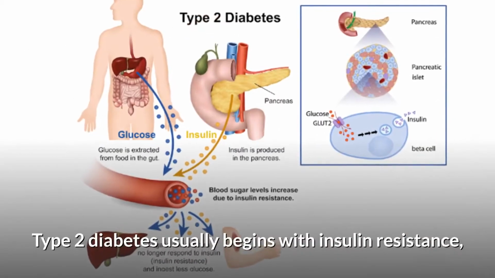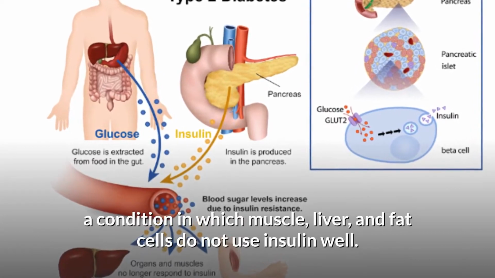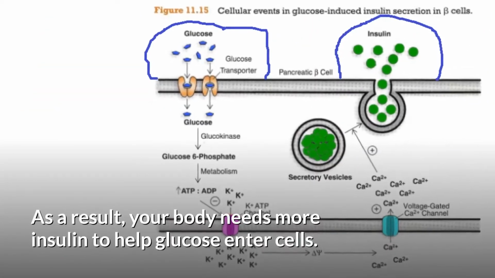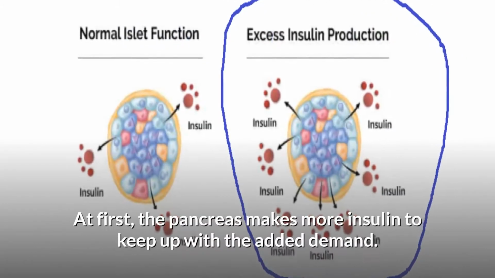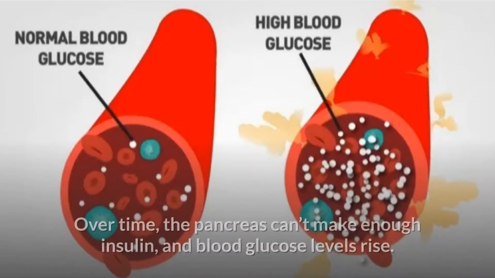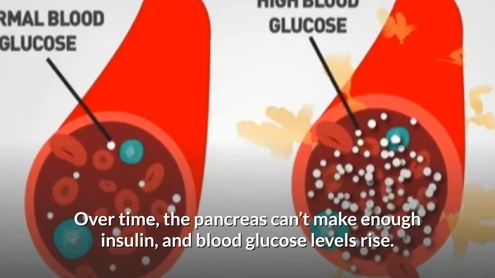Type 2 diabetes usually begins with insulin resistance, a condition in which muscle, liver, and fat cells do not use insulin well. As a result, your body needs more insulin to help glucose enter cells. At first, the pancreas makes more insulin to keep up with the added demand. Over time, the pancreas can't make enough insulin, and blood glucose levels rise.